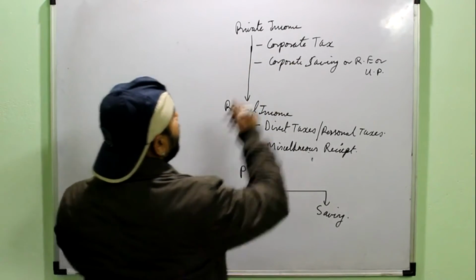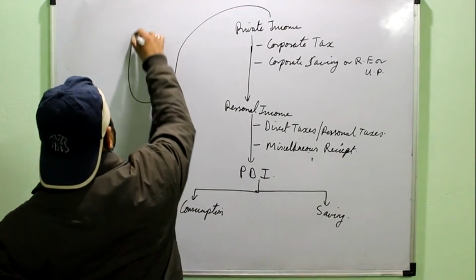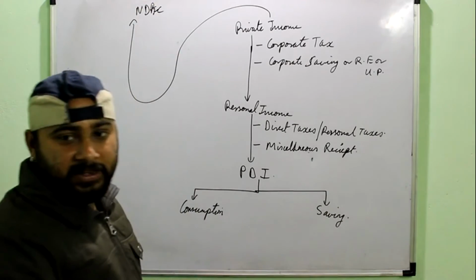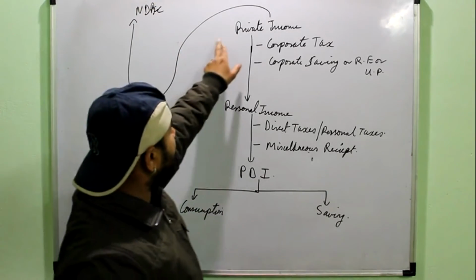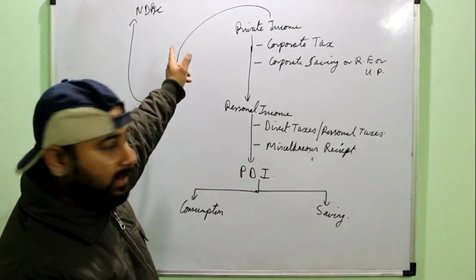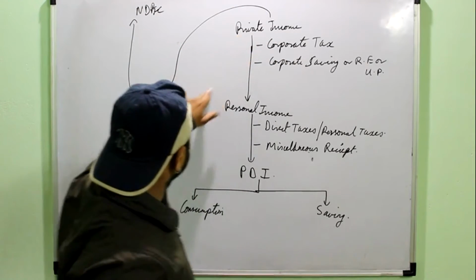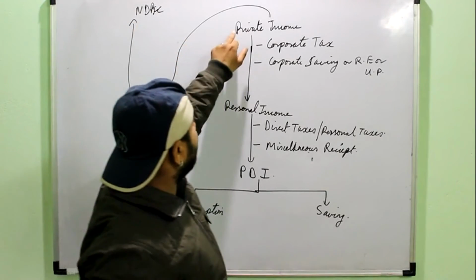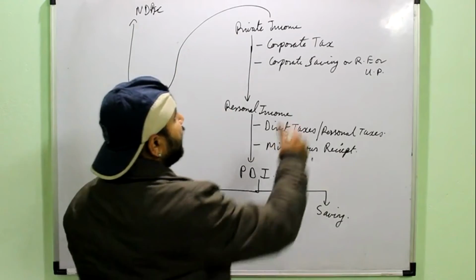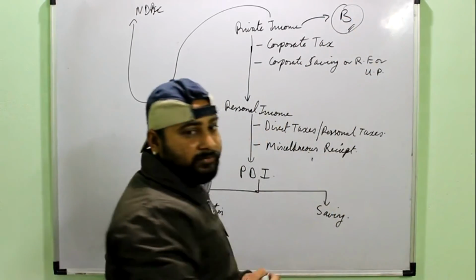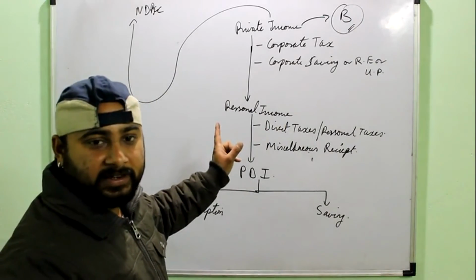Then again refer to this chart. On its top it had NDP FC. Remember when we made the chart for private income, on the top it was NDP FC. So from private income I can also move on to the calculation of national income. For that type of question, from the private income, first I will find out B. Remember B was the factor income earned by the private sector.